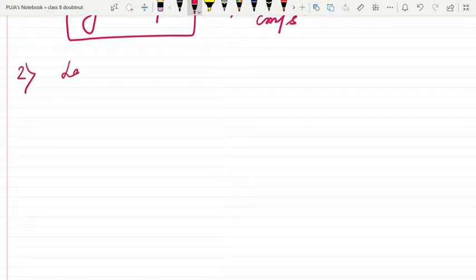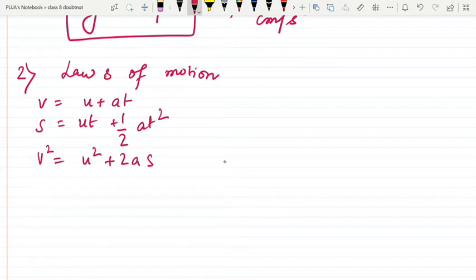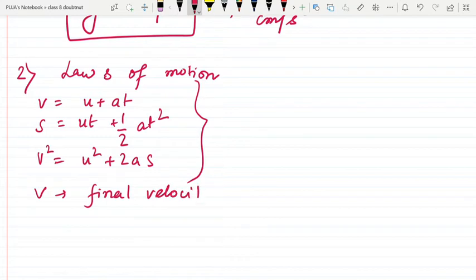We know our laws of motion. First we will write our general laws of motion. See, we know V is equal to U plus AT. S is equal to UT plus half AT square. V square is equal to U square plus 2AS. This is our general form, where V is the final velocity and U is the initial velocity.